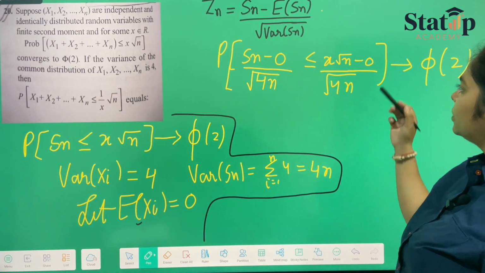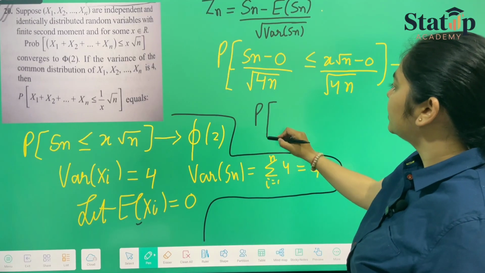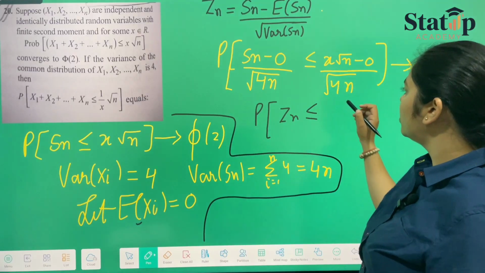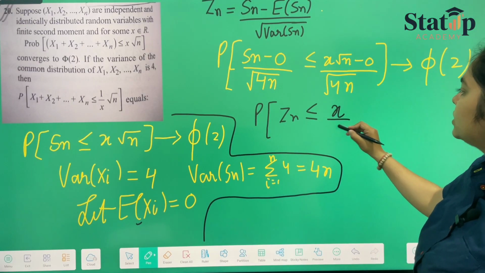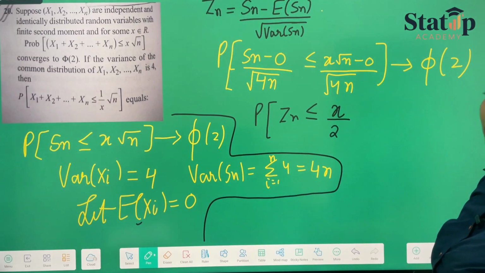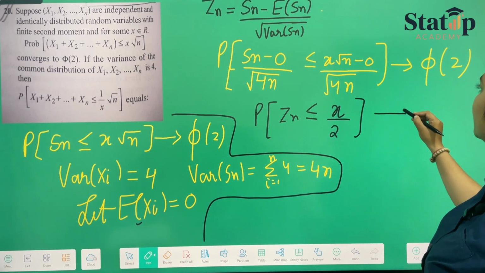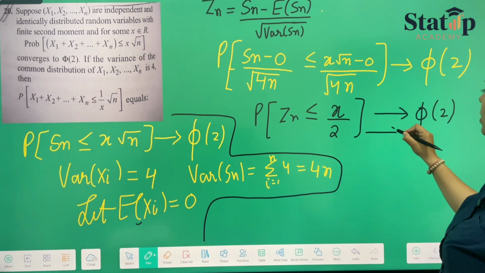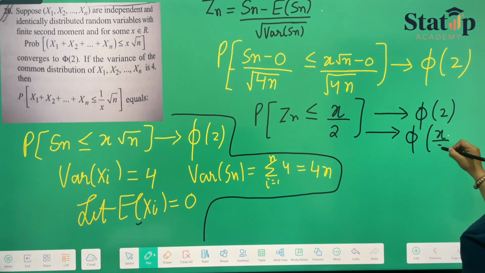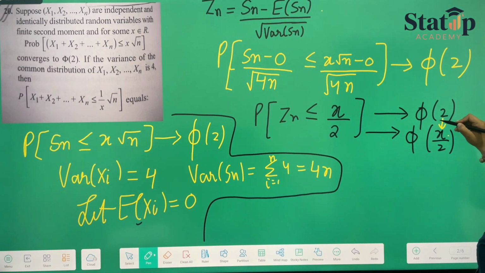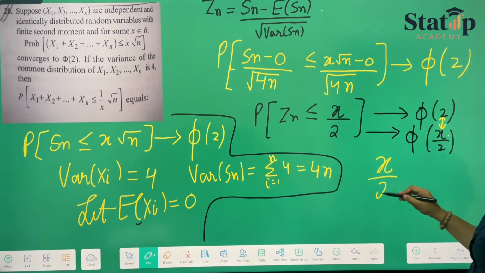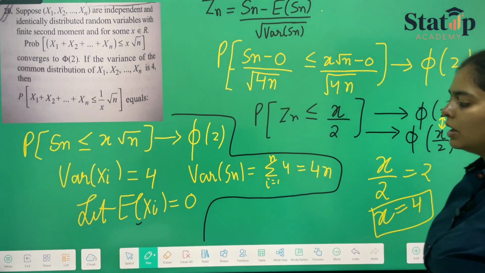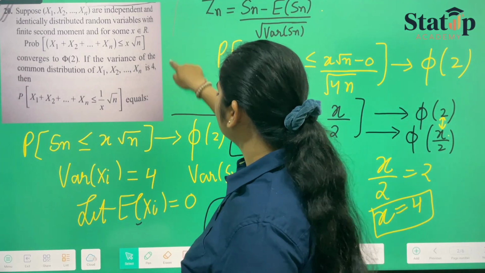Okay. Now from here we can say that the probability that Zn, because this is nothing but Zn only, is less than or equal to x root n upon 2. Root n gets cancelled, and root 4 will be 2. So x upon 2 converges to phi 2. Now if Zn is less than or equal to x by 2, then this also converges to phi x by 2, and we have been given this value, x by 2 is equal to 2. So if we put x by 2 equal to 2, we get the value of x as 4.